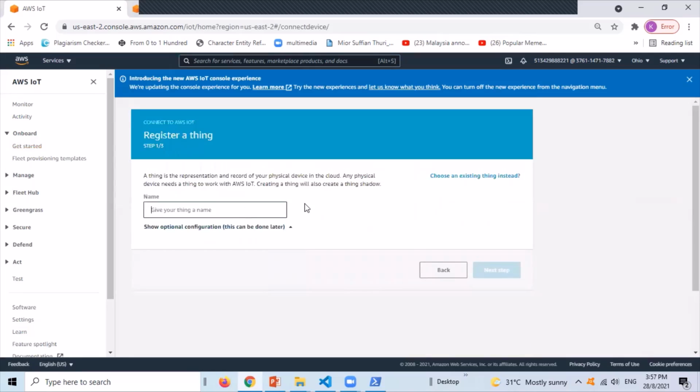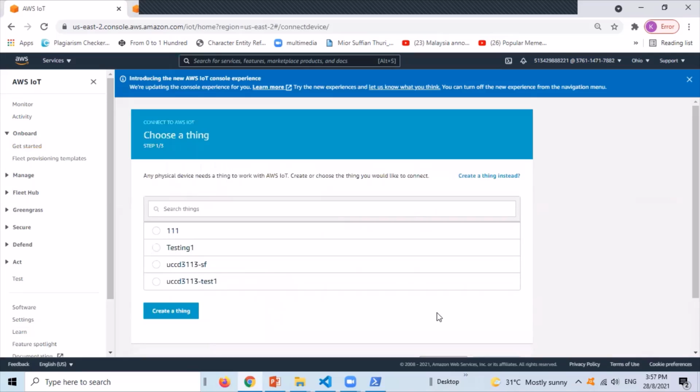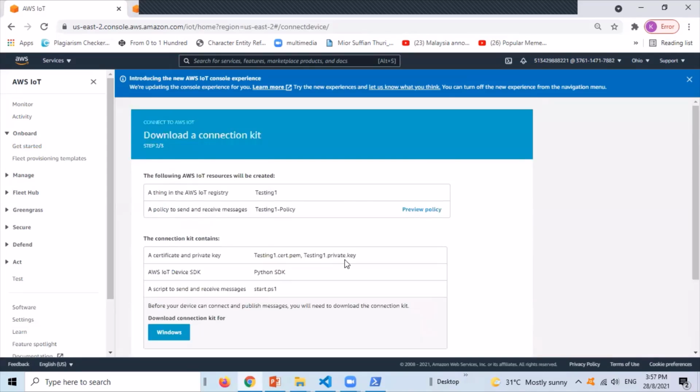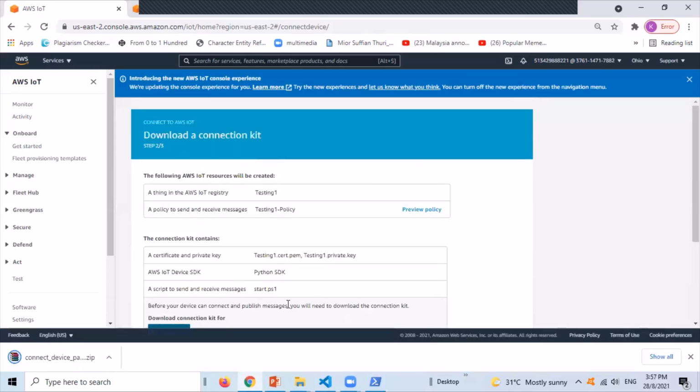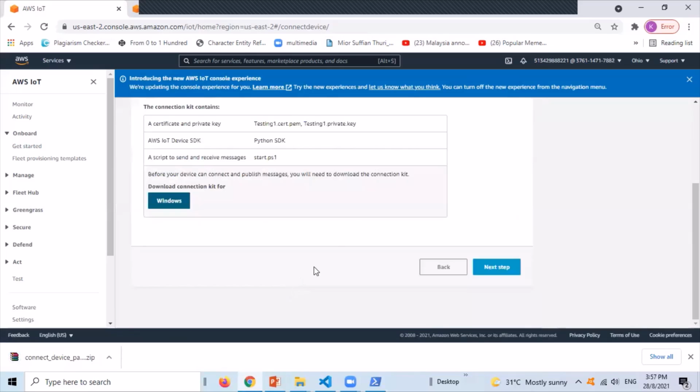And register a thing. As we have already registered a thing, we choose an existing thing and download the connection kit. The connection kit consists of a certificate and private key that are used to connect the device to IoT Core.